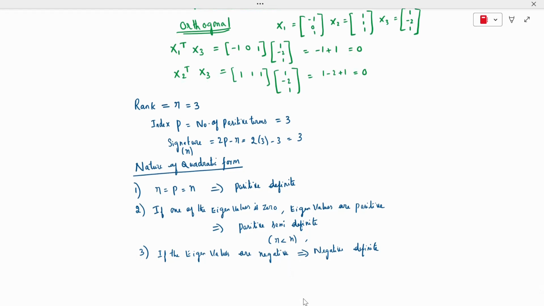Fourth case: one of the eigenvalues is 0, but the other eigenvalues are negative.